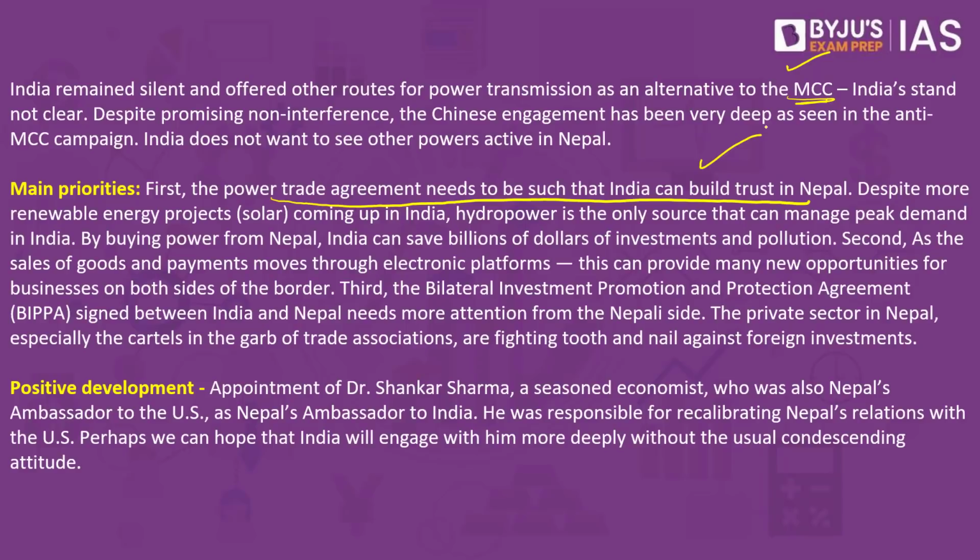So there has to be an agreement on both sides about the power sharing and power supply. The second priority is that the sale of goods and payments between the two sides should be shifted to electronic platforms, and this can improve the trade between the two sides.